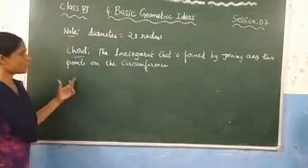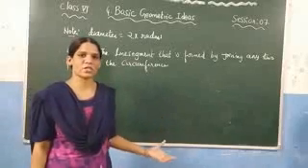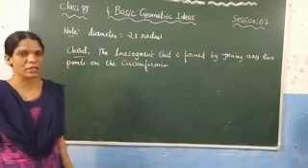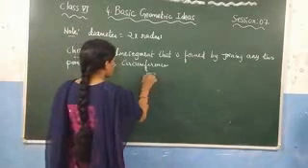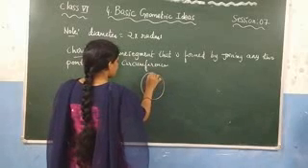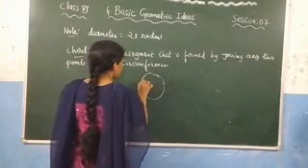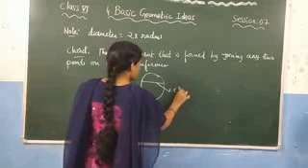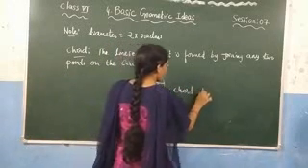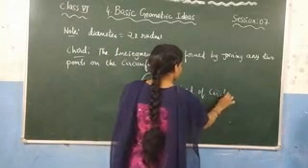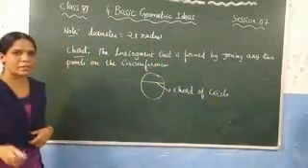So what is meant by the chord? If you take any 2 points on the circumference and join them, we call it a chord. So you can draw it here. Let us consider 2 points and join them. What do we call this one? We call it a chord of the circle. Right? This is nothing but the chord.